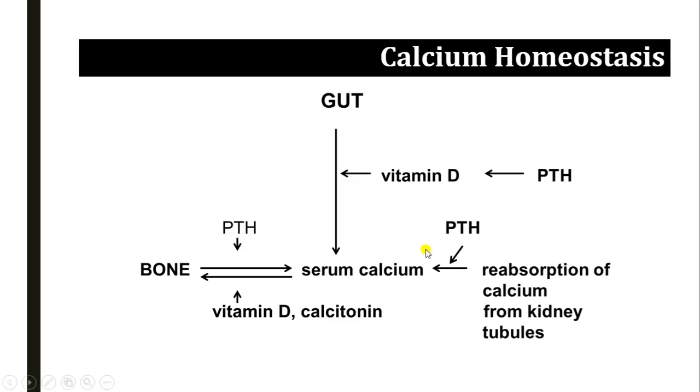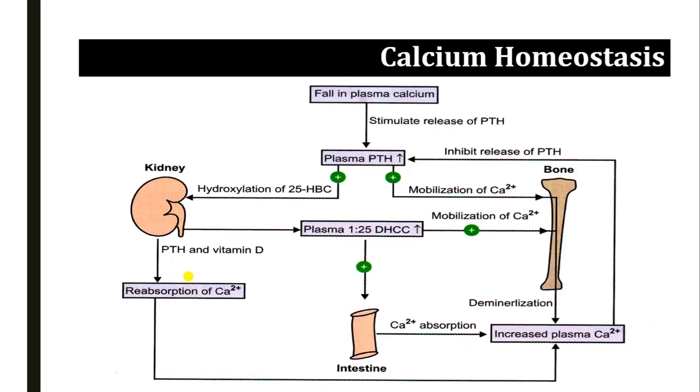Apart from that, PTH increases the reabsorption of calcium from the renal tubules and causes resorption, or demineralization, of bone, and in turn increases the serum calcium level, while the calcitonin and vitamin D cause mineralization of bone. So it works something like this.